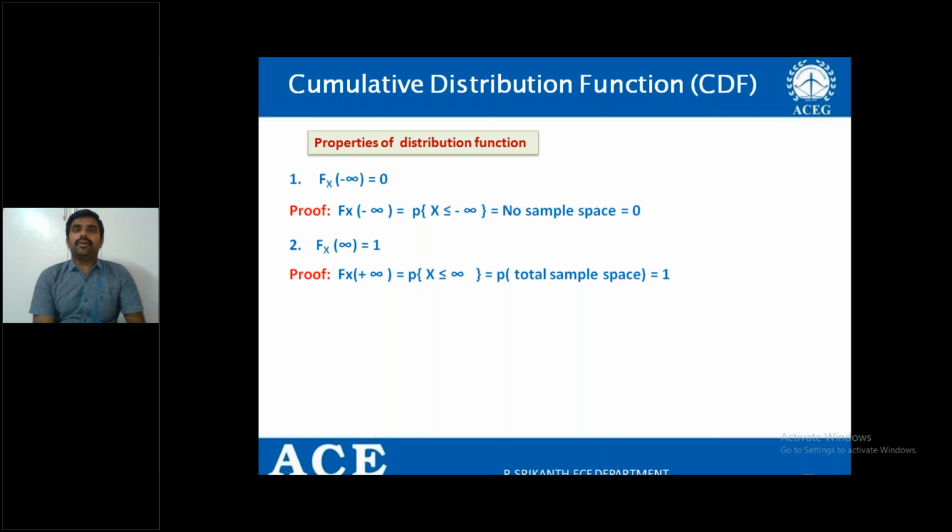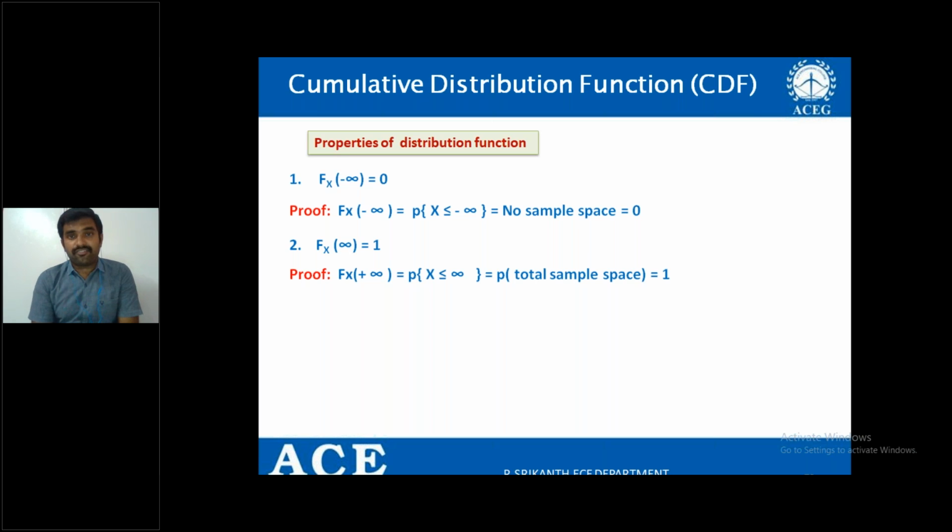So the total sample space comes into the picture, and the probability of the total sample space is equal to 1.